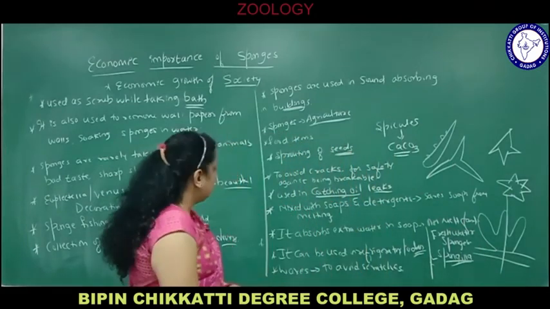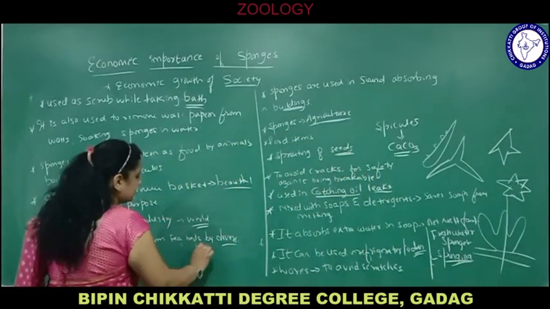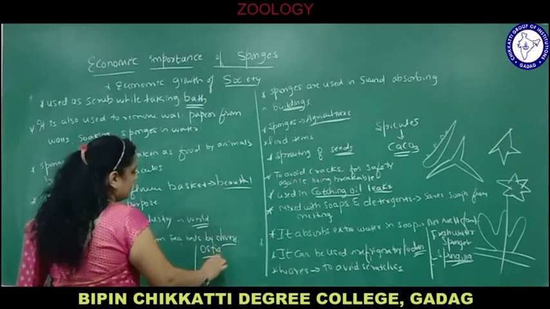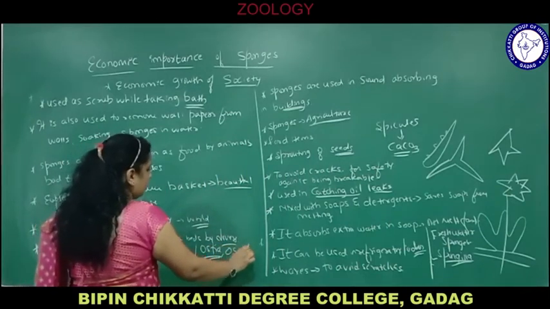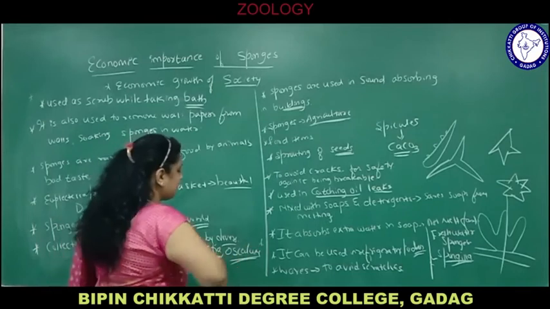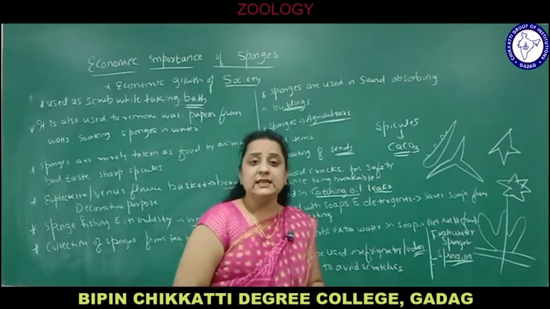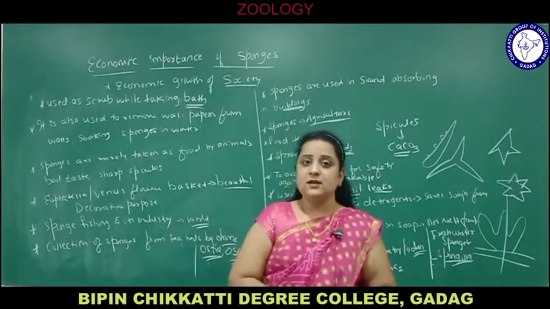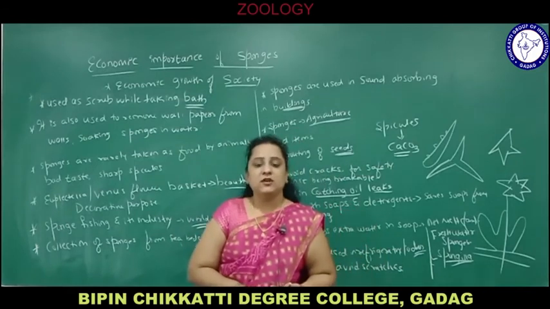And what is the pore called? The pore is called ostia. And the large pore is called osculum. And the cavity of sponges is called spongocoel. It is common in asconoid, syconoid and leuconoid types of canal system.